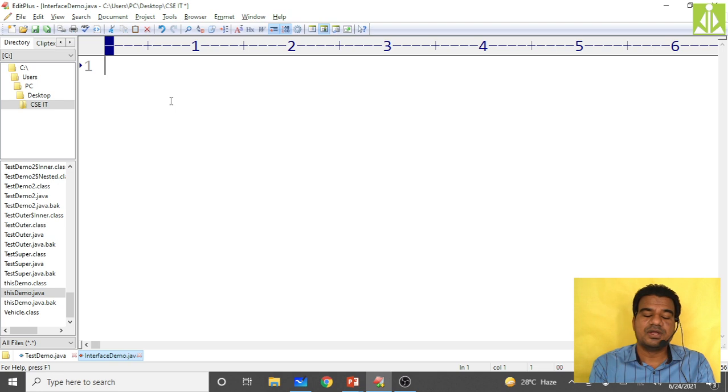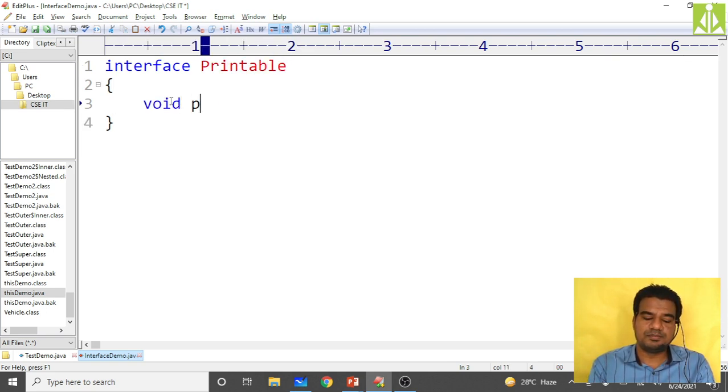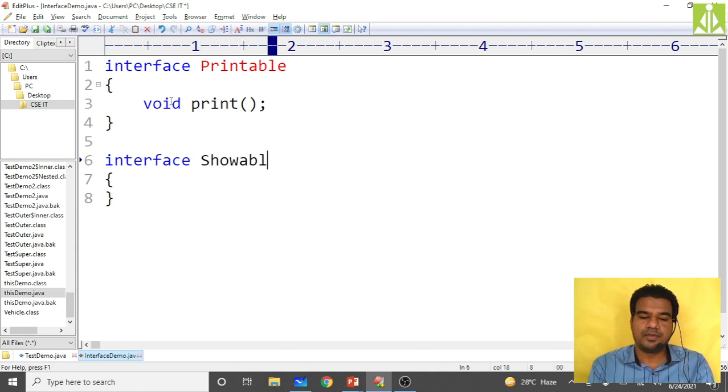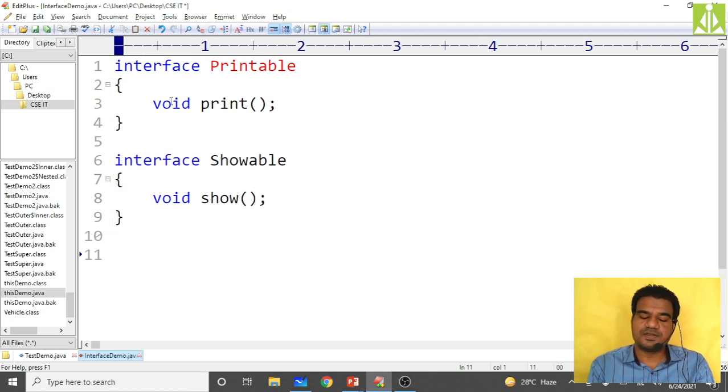So just remove this. Now first you create that interface printable with the print method. So void print, an abstract method. Then you create the second interface showable, and in this you write void show. Okay, then two interfaces I have created.